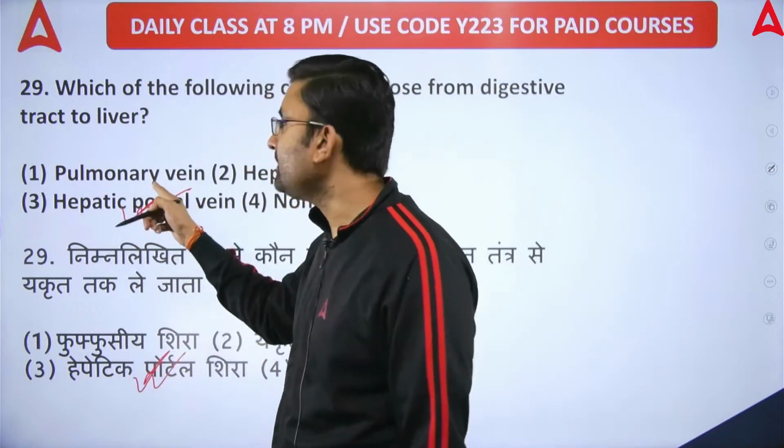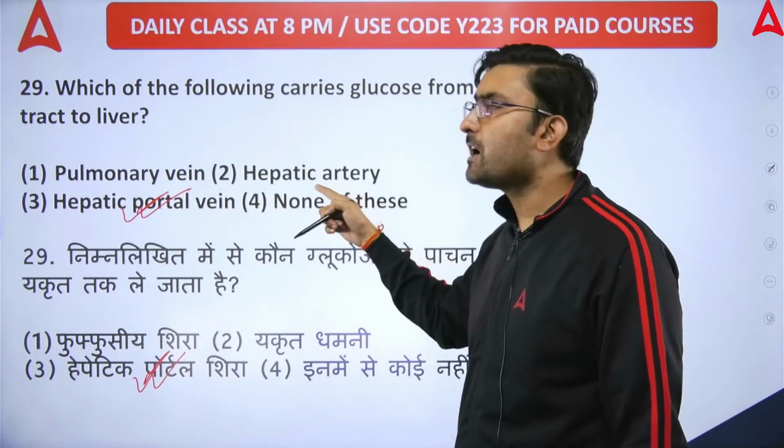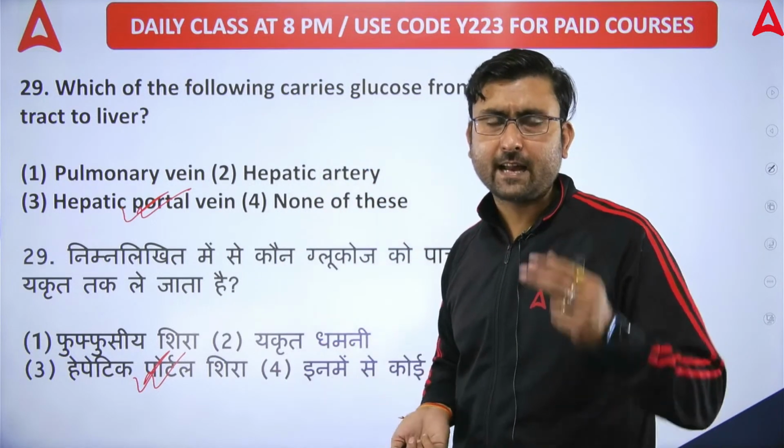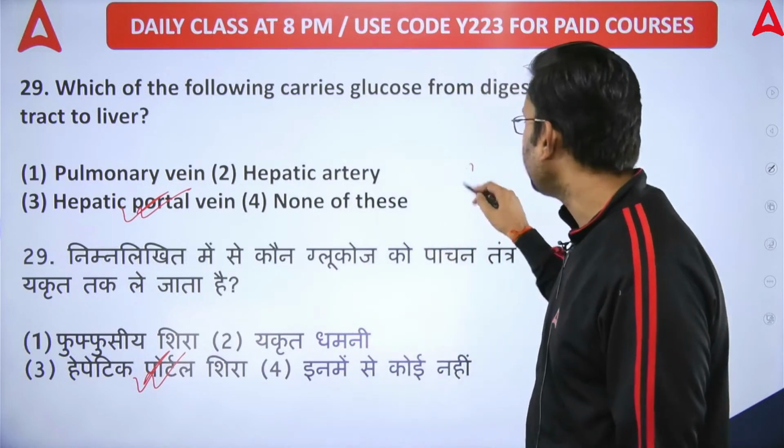Pulmonary veins carry oxygenated blood from the lungs to the left atrium. The hepatic artery carries pure blood to the liver, and none of these would not be correct. Option number C is the right answer.